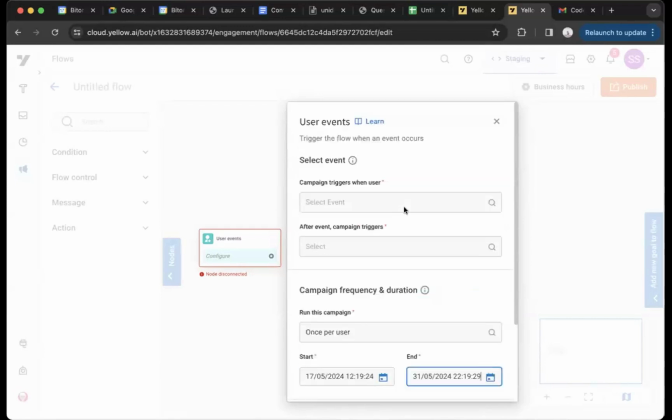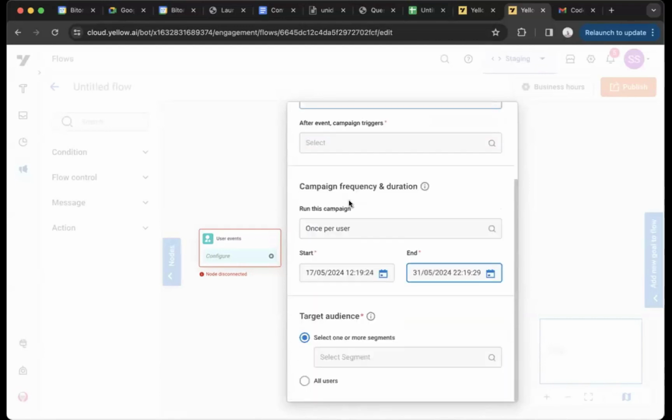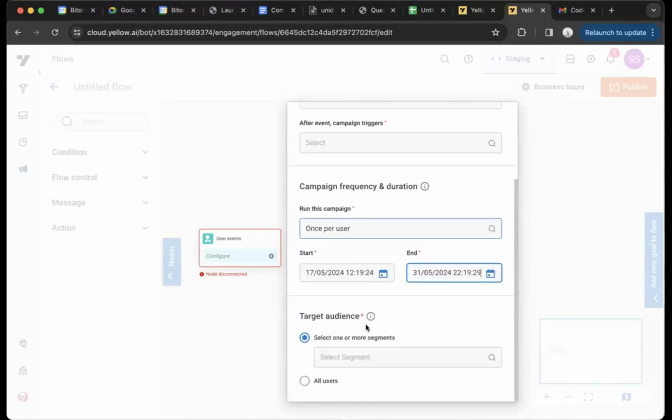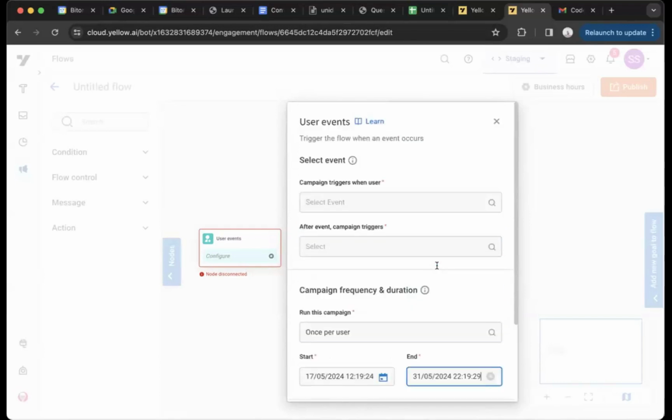If someone does this activity, let's say ticket booking, on 2nd June, they will not enter the flow. It is as self-explanatory as that. Whatever duration you have put here between start and end, if that event occurs in that duration, only then will they proceed ahead in the flow. If not, they will not proceed.